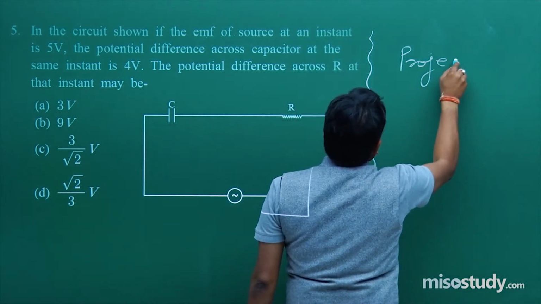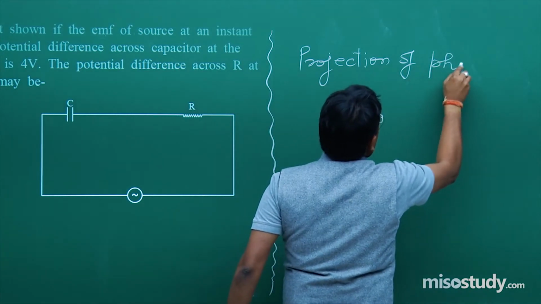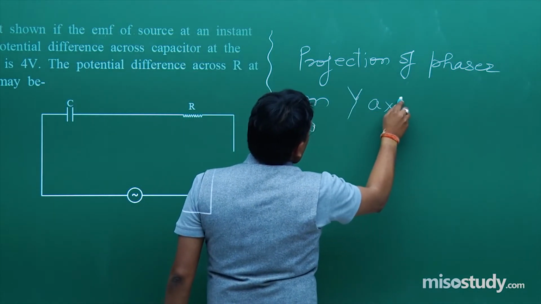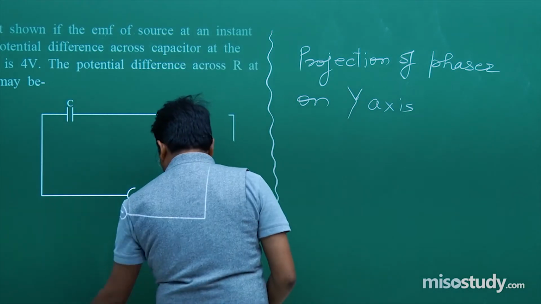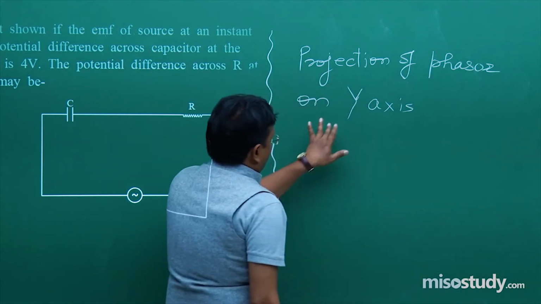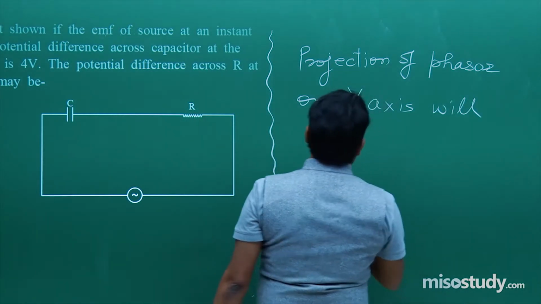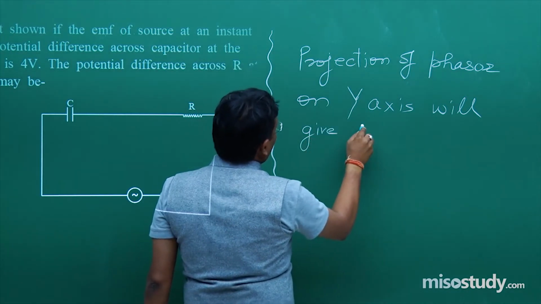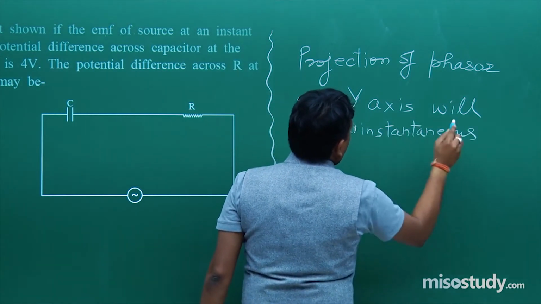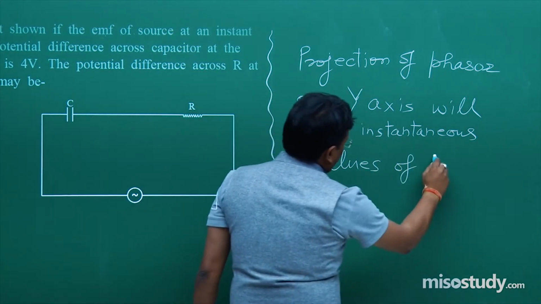Projection of phasor on y axis. Projection of phasor on y axis will give instantaneous values of VR and VC.